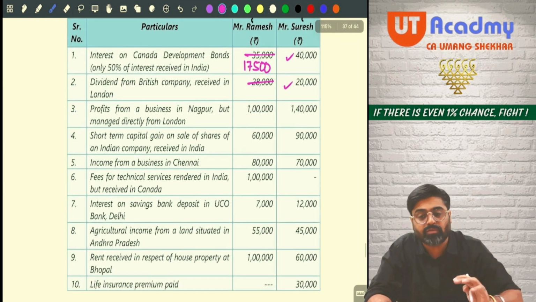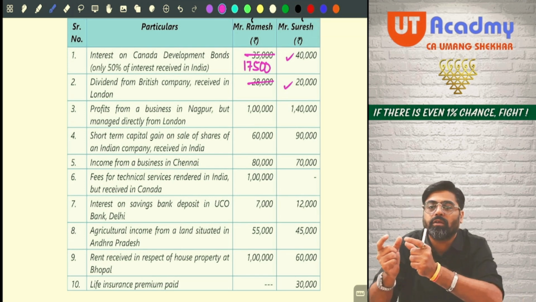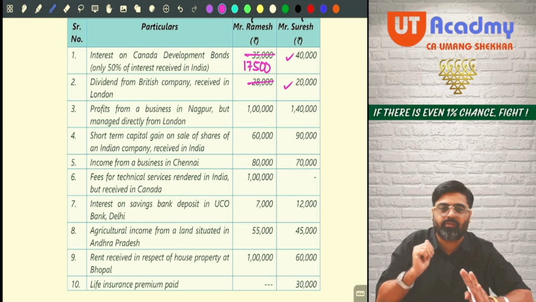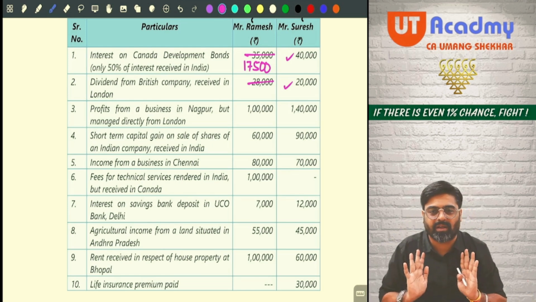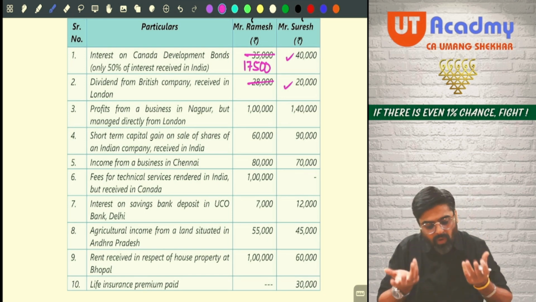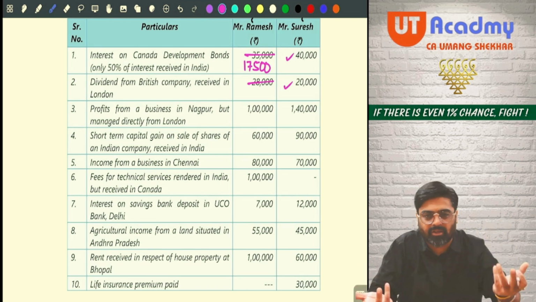Next one, profits from a business in Nagpur. Nagpur is a place. It is a town in India. So if your business is in India, from that business, whatever income you are earning, don't you think that is accrued in India? That is Indian income. Now, what difference does it make that it is managed from London or wherever it is managed from?